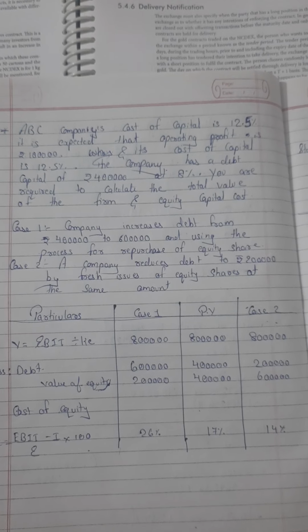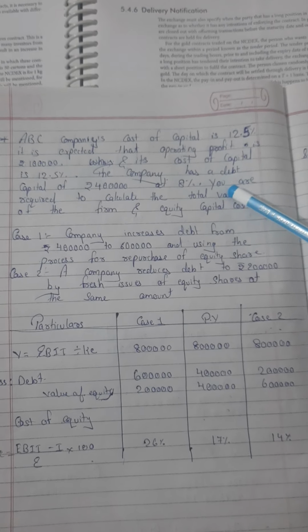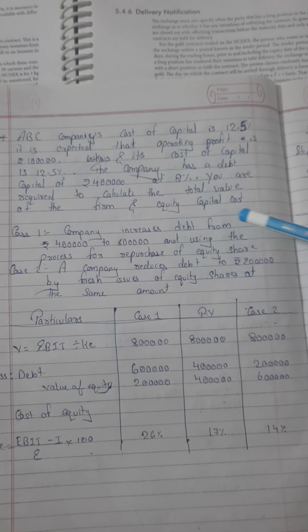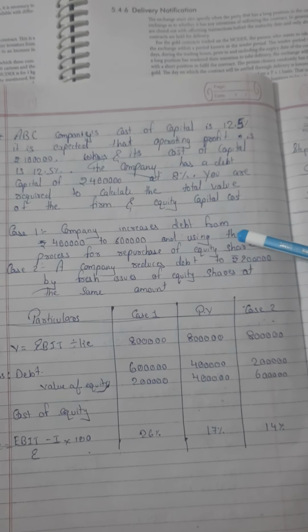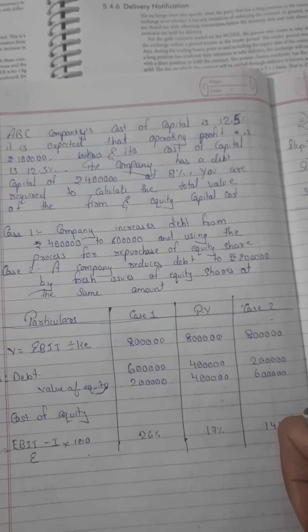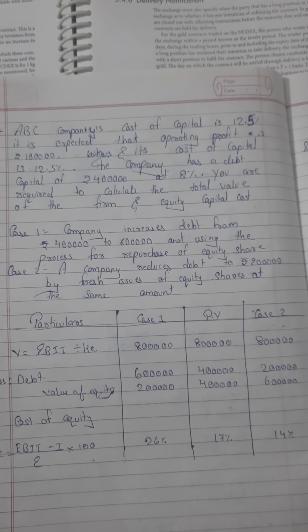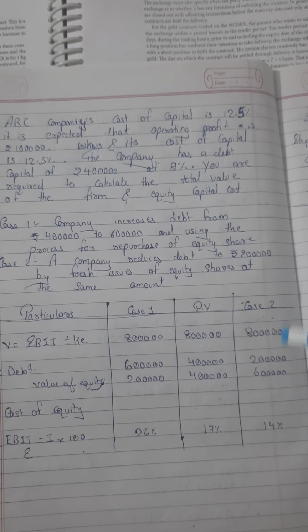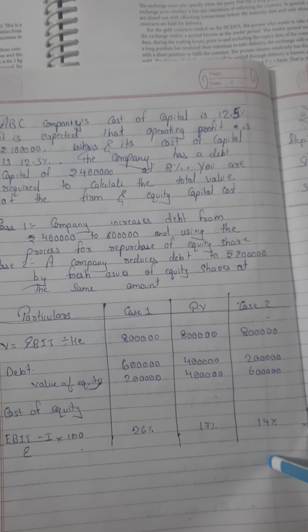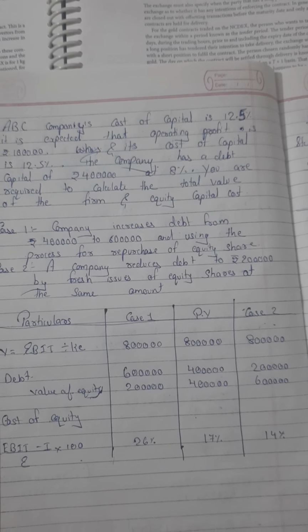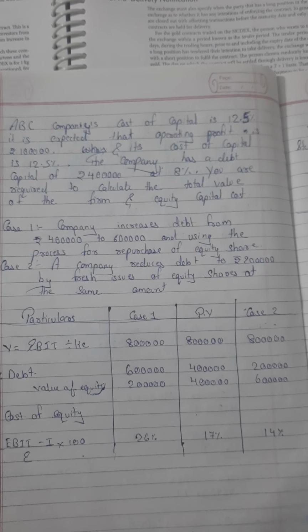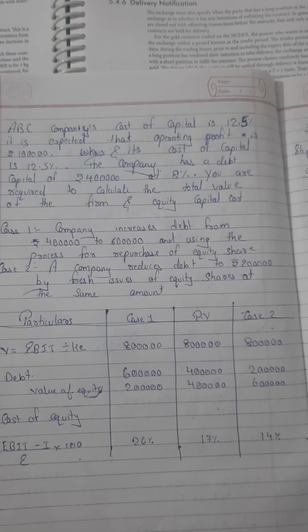Two cases are given. The basic case is here, right? Present case. Case 1, if the company increases debt from 4 lakh to 6 lakh, right, by repurchasing the equity shares, or the company reduces debt by 2 lakh, right? In both the cases we have to find out the total value of the firm and the equity capitalization cost.